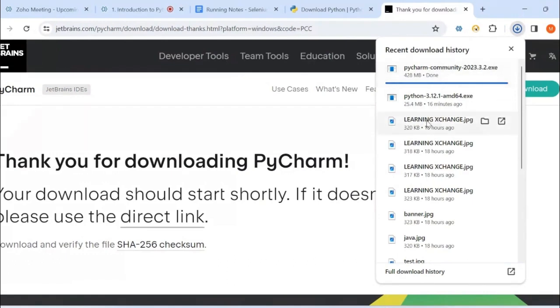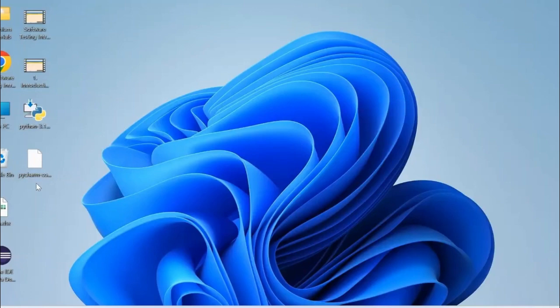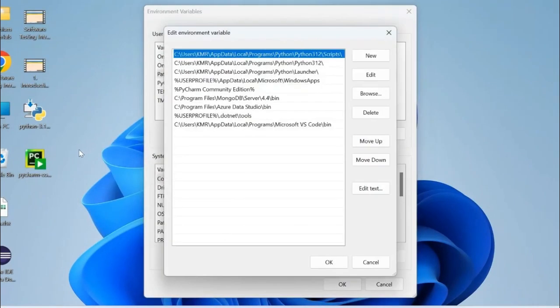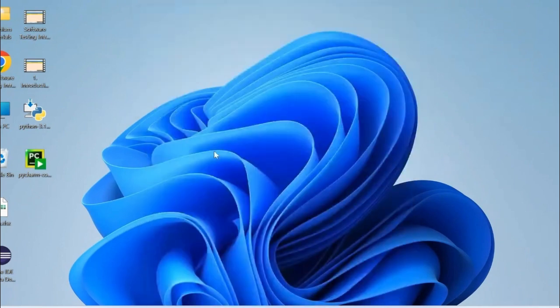Yeah, it has installed. Let us try to see the same. It is not yet installed. It is taking some time. Let me try to close this. Yeah, if you can see, this is the thing which I downloaded. Let me try to install this particular application. If I double click on this, it is trying to open the application.